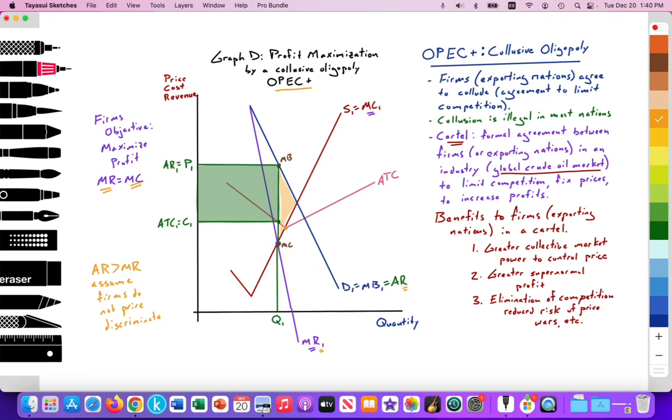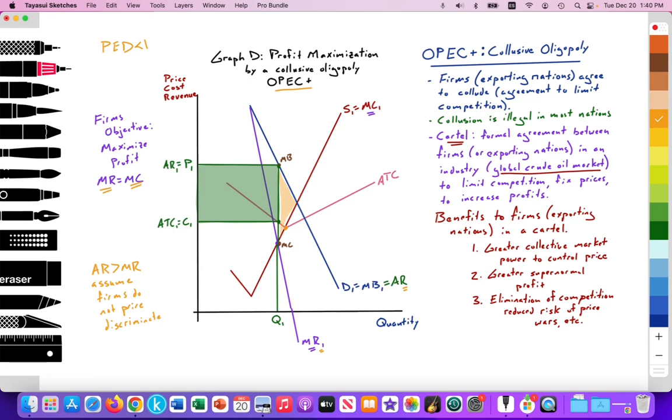At Q1, the firm will price according to their inelastic demand curve. And we remember that the demand curve is inelastic. It's less than 1 because there's no close substitute. So they set output at Q1. They price according to their demand curve, establishing a price of P1, which is equal to average revenue.